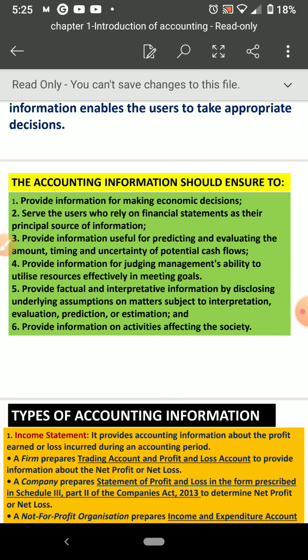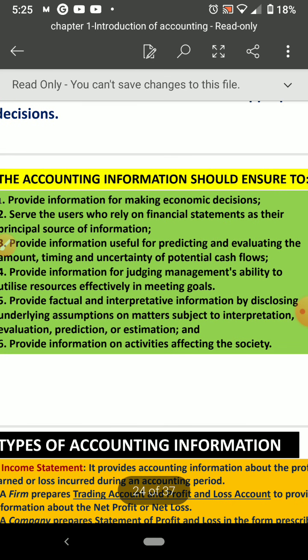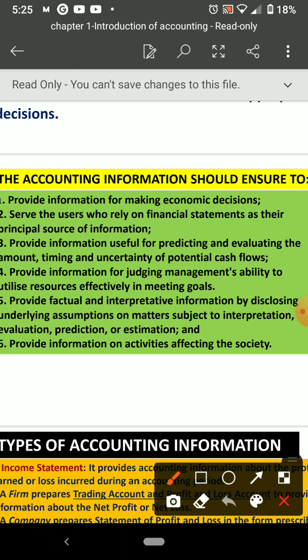Accounting information. So how should accounting information be? Provide information for making economic decisions. Yes, this also I told you already. All accounting information should fulfill some decision making purpose. It serves the users who rely on financial statements as their principal source of information. So whoever needs the statement, it should fulfill that purpose.